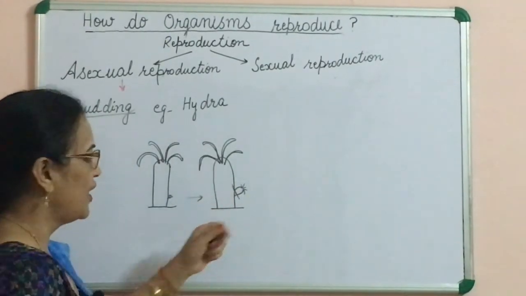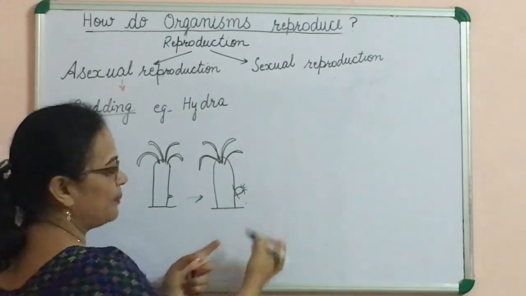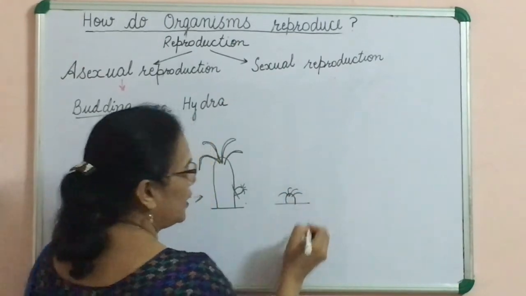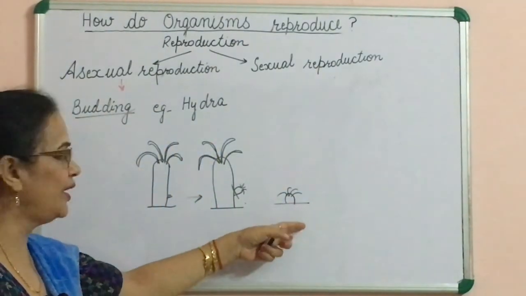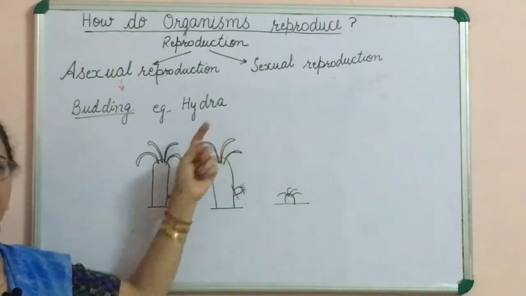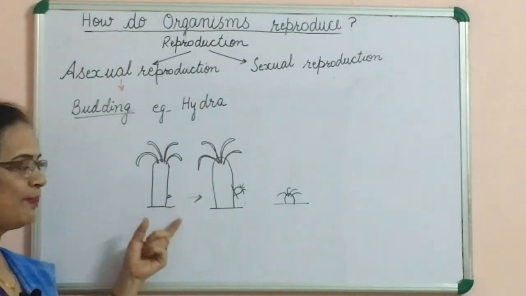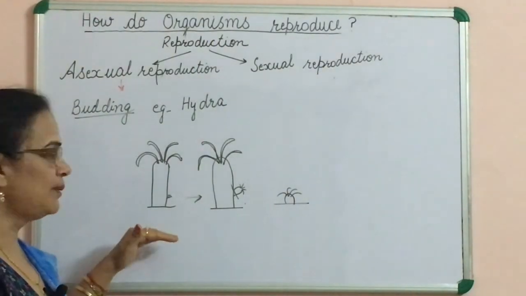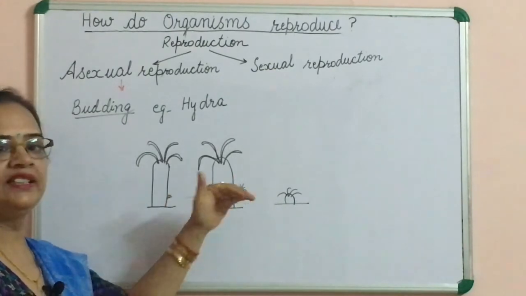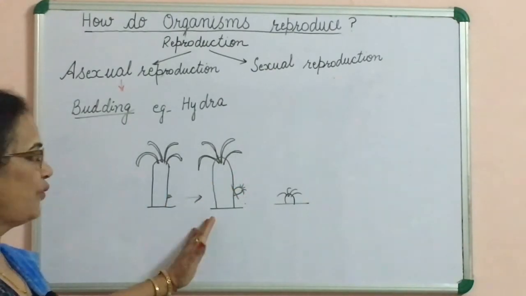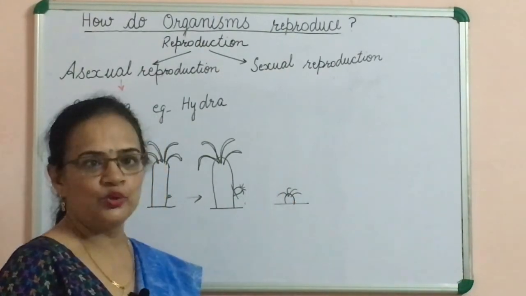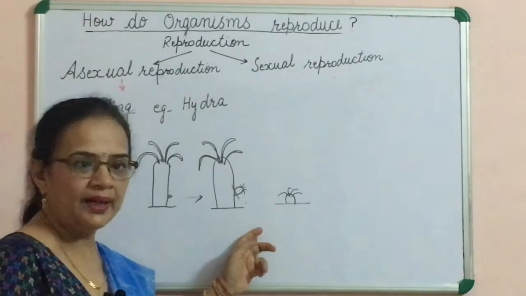Detaches means remove. It finally detaches from the parent body and falls on the suitable substratum and grows into a complete new individual. So this is the example of budding. In budding, example is hydra. In hydra, a small bud appears on the parent body. That bud divides many times and increases in size, and finally detaches from the parent body and falls on the suitable substratum and grows into a complete new individual. This is the example of budding.